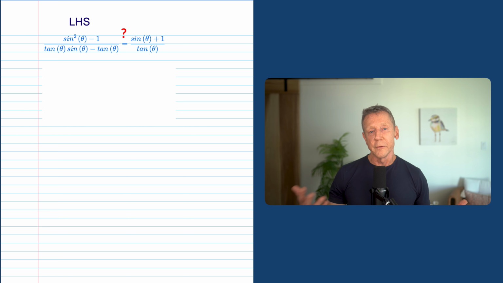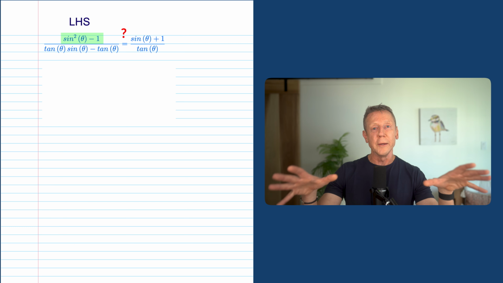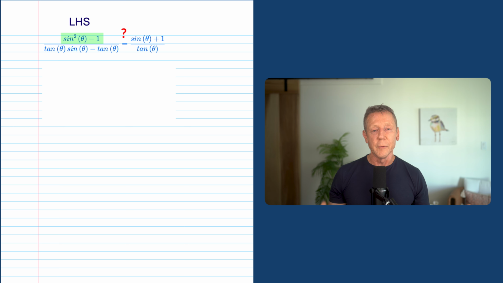Now, I've got a sine theta minus 1 down there as well. Somehow I've got to get rid of that. So I look at the numerator, and I say to myself, I've seen this a whole bunch of times. That's the difference of squares. 1 is 1 squared, and so you've got sine squared theta minus 1, which can be factored into sine theta minus 1 times sine theta plus 1. Before you even write it, I'm pretty excited because I've got a sine theta minus 1 in the denominator. I know those are going to cancel. So now I write it down, and there it is, my second step. All I'm going to do now is cancel the sine theta minus 1 in the numerator and denominator.